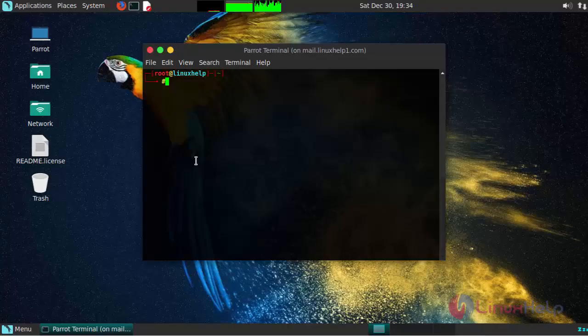Before starting with your installation, make sure to add your required repositories inside the sources.list file.